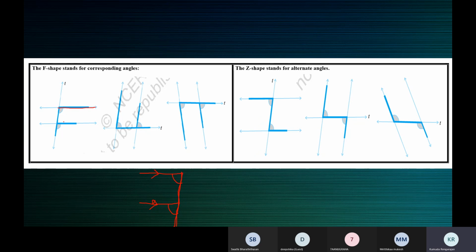These are the two lines. This is the transversal. So you can see here corresponding angles.